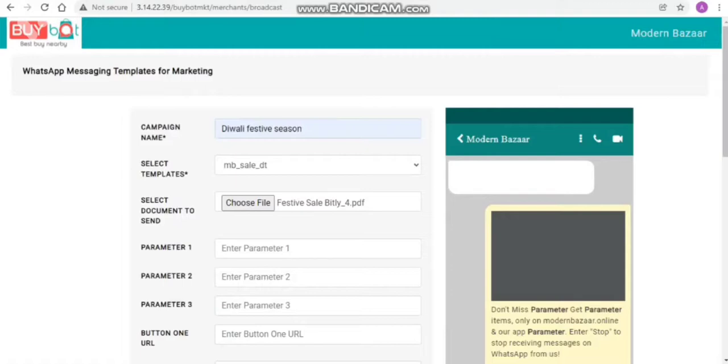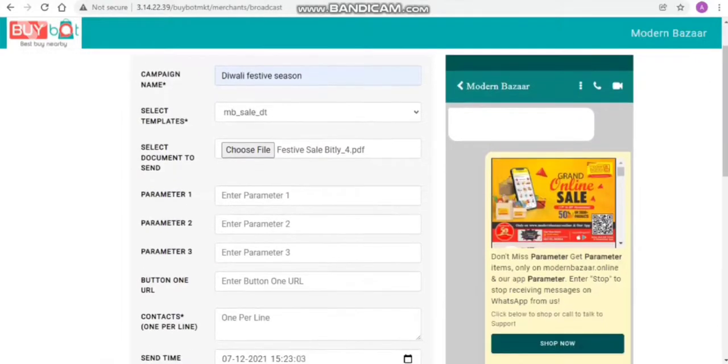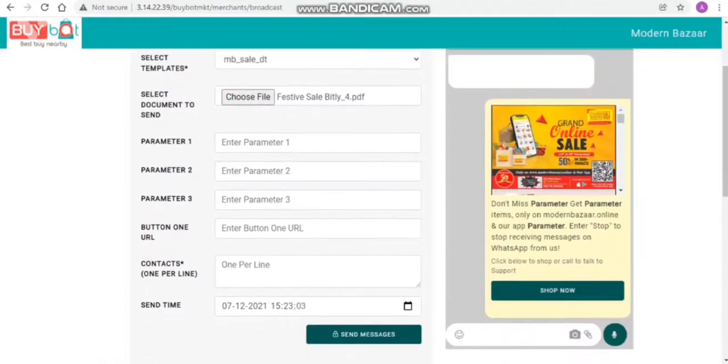So now you can see on the right side of the landing page, it is showing the preview how the message will reflect on customer WhatsApp. So here are the parameters 1, 2, 3. These are the variable which can be changed. Other than that, the message will remain the same. Only these three parameters can be changed.